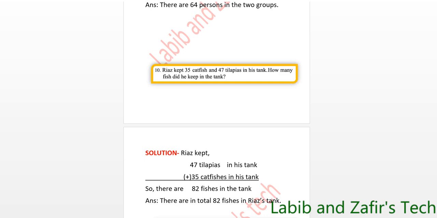Okay. Riaz kept 35 catfish and 47 tilapias in his tank. How many fish did he keep in the tank? Solution. Riaz kept 47 tilapias and 35 catfish in his tank. So there are 7 plus 5 equal 12, 1 in hand, 3 plus 1 equal 4, 4 plus 4 equal 8. 82 fishes in the tank. Answer: There are in total 85 fishes in Riaz's tank.